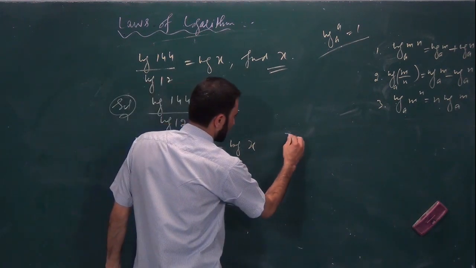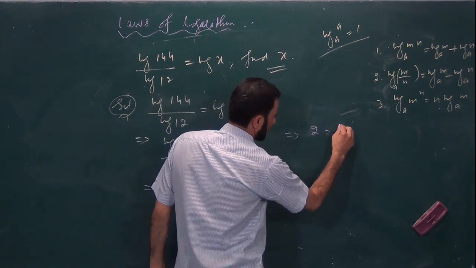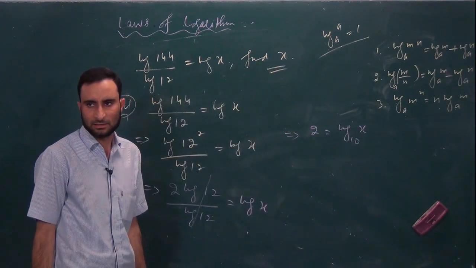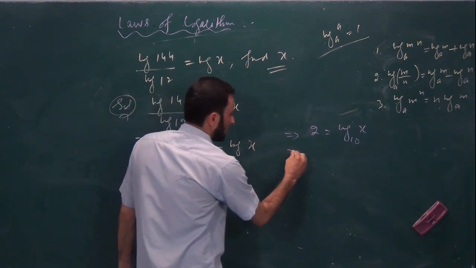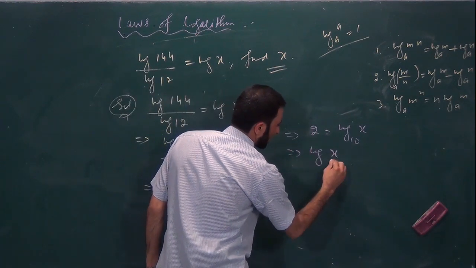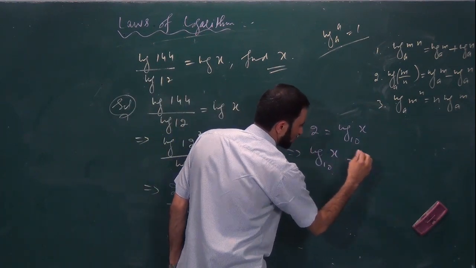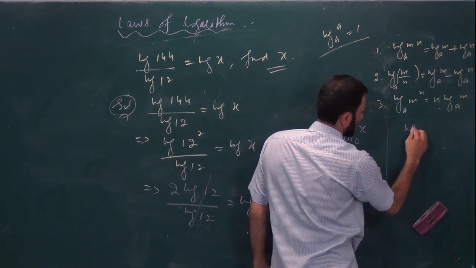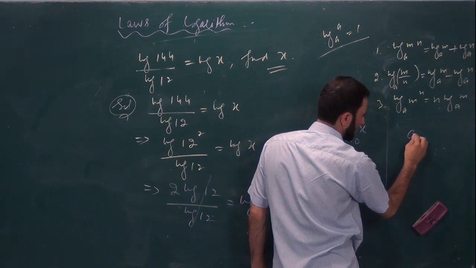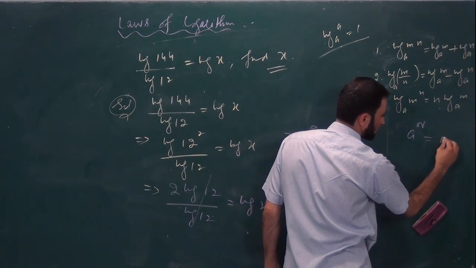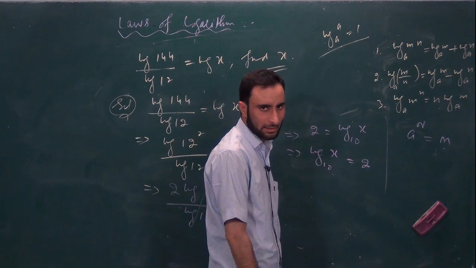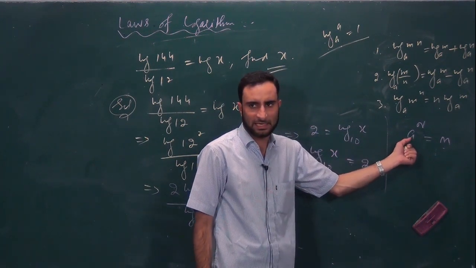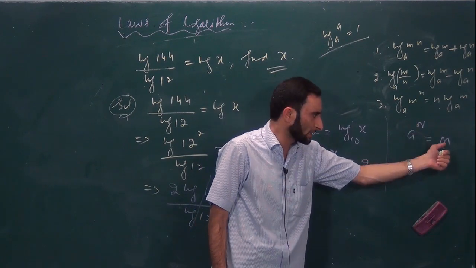So further implies 2 is equal to log of x, let me write to the base 10. Got it? Implies log of x to the base 10 is equal to 2. Now you already know that for any number, we can write a to the power n is equal to m. Is it clear? It means you have multiplied the number a, n times, so the result is m.